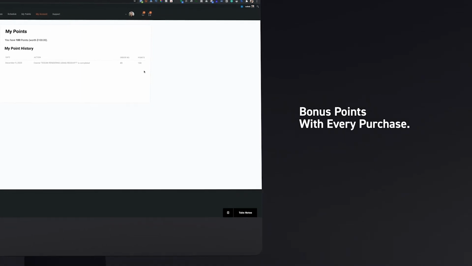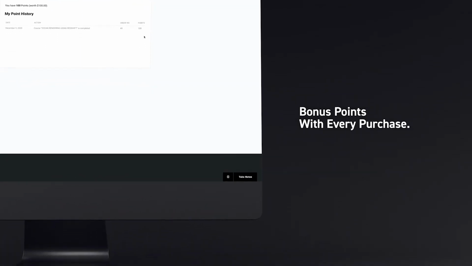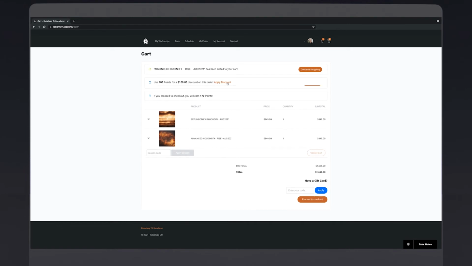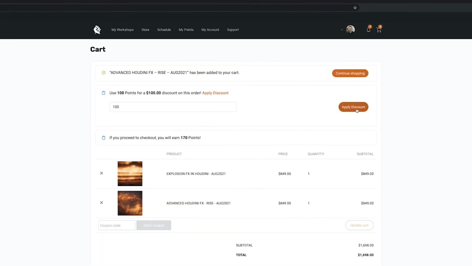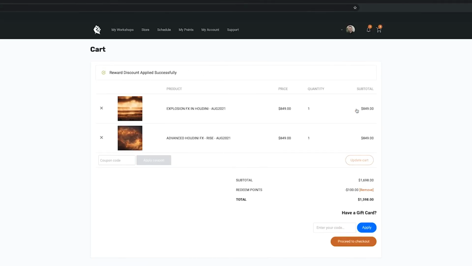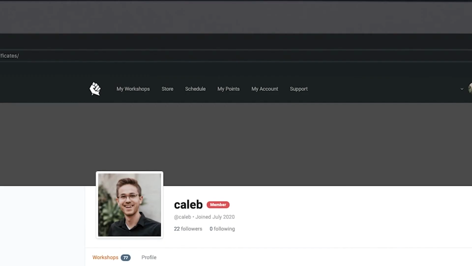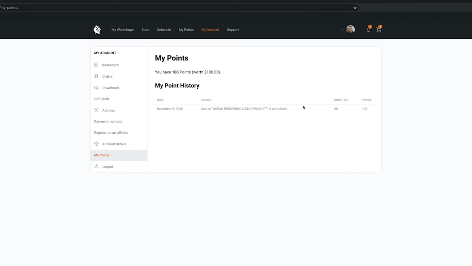Points can be redeemed as discounts off future courses. To use your points, just proceed to checkout with any course and select Apply Discount at the top of the checkout window. If you're ever curious about the number of points in your account, just click on your profile and select My Points.